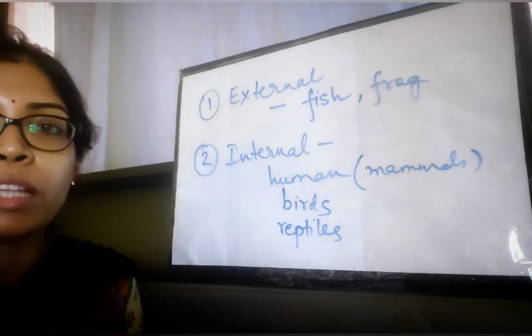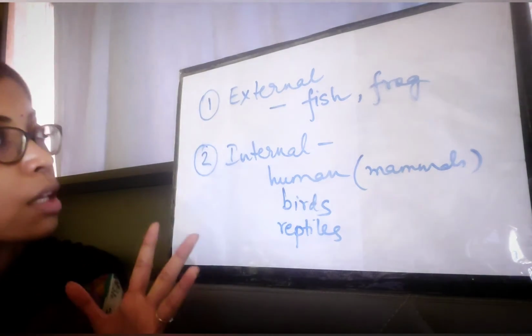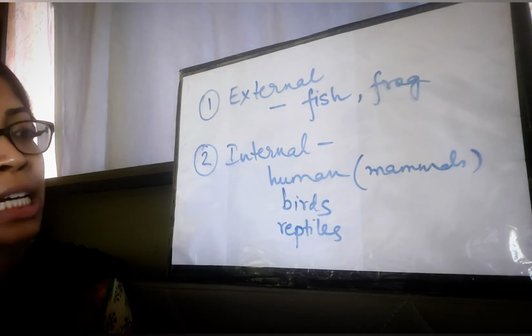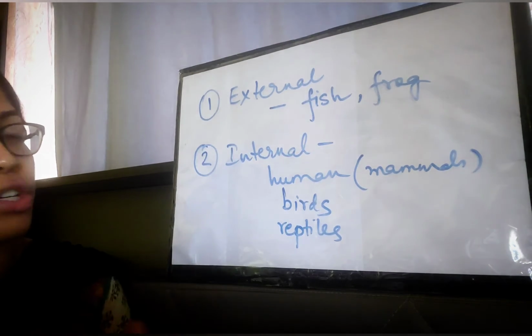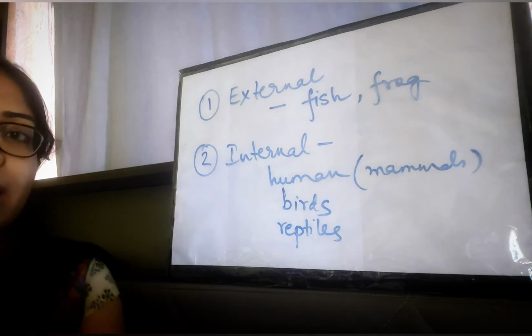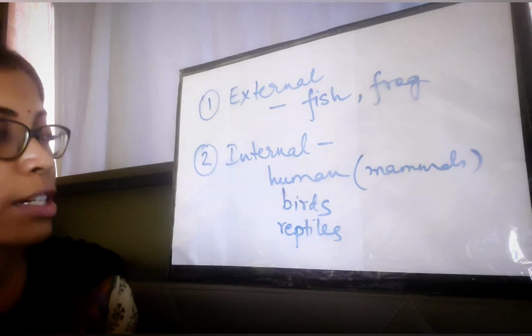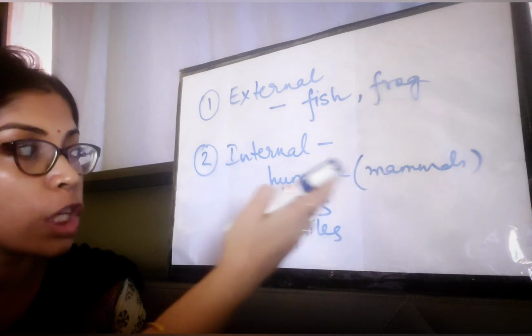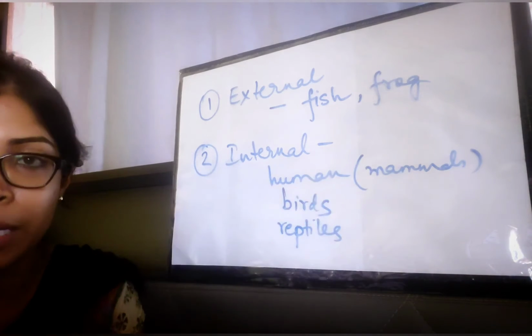External fertilization, where the fusion of the male and the female gamete takes place outside the female body, for example fish and frog. And internal fertilization, where the fusion of the male and the female gamete to produce the zygote takes place within the female body, for example mammals, which include humans, birds and reptiles.